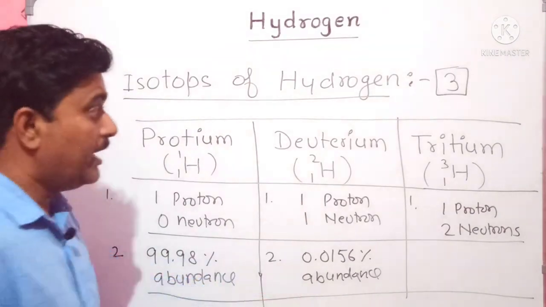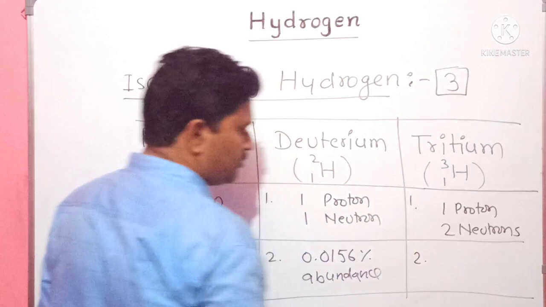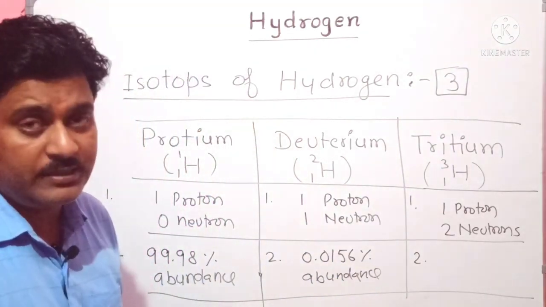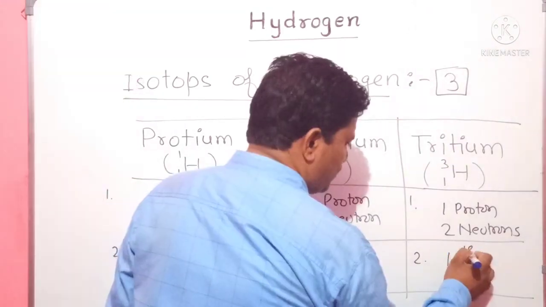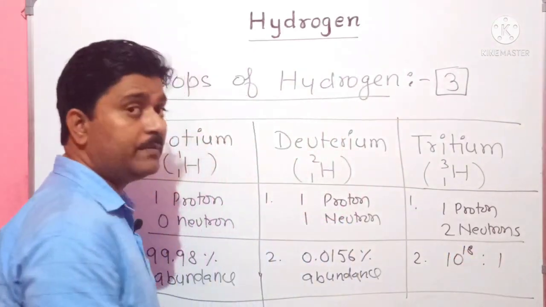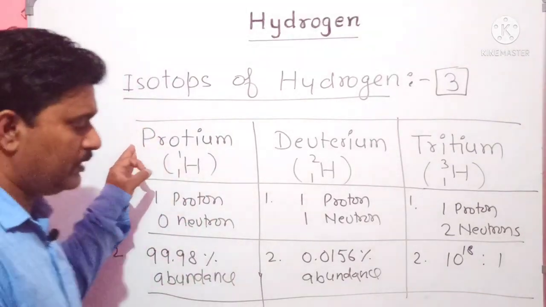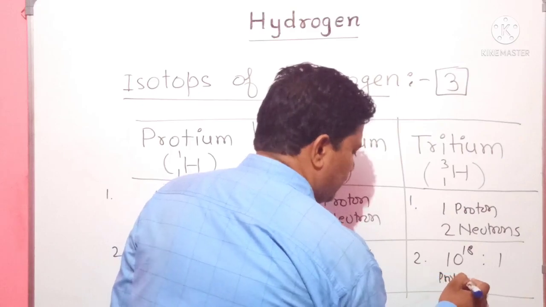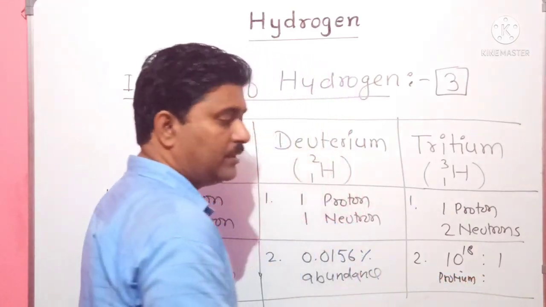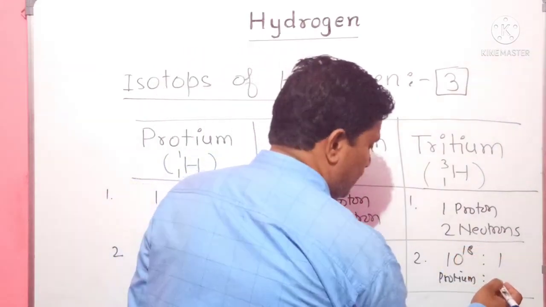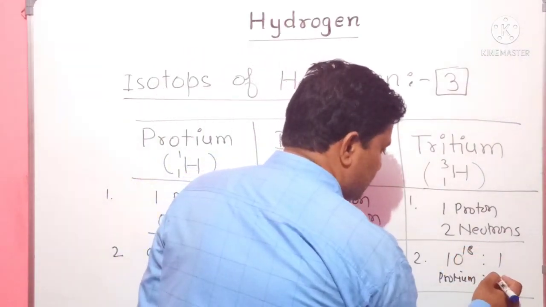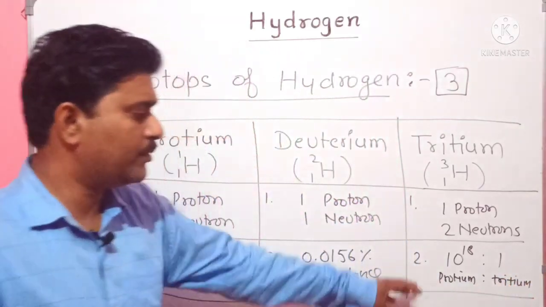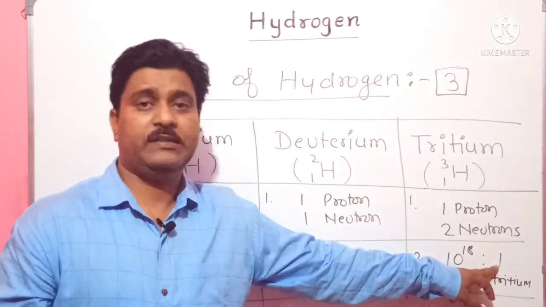And tritium is also not present in a great quantity. It is only in the ratio of 10 raised to power 18 to 1. That means if protium is present as 10 raised to power 18 atoms, then tritium will be only one part. So tritium, when compared with protium, is present in a very small amount.